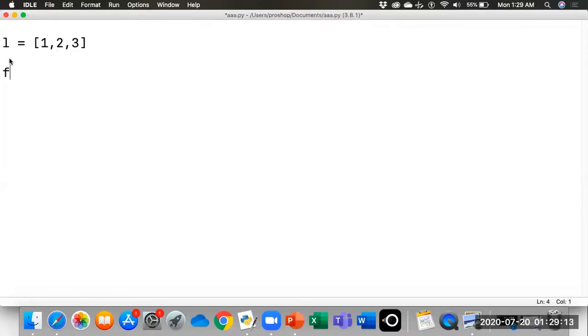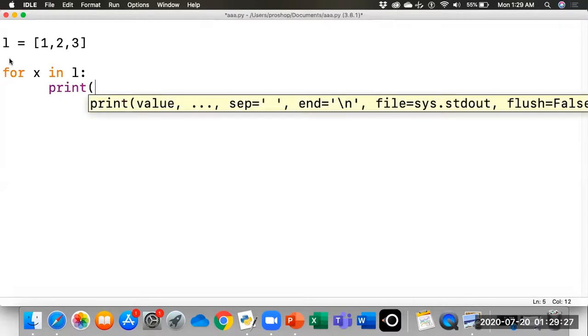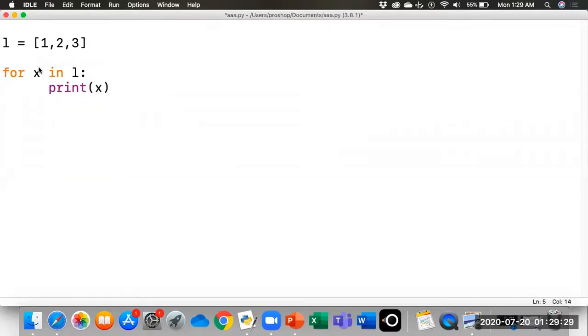When we use a for loop, for x in L, which is the name of the list, we want to print each element. So we want to print x, as x is the variable which contains each element of the list in each iteration.